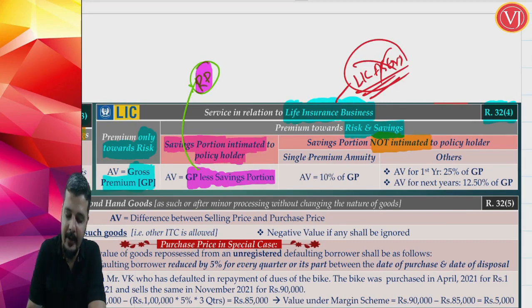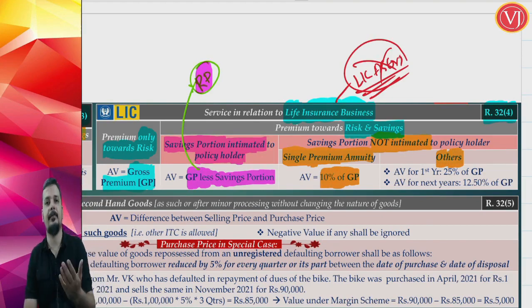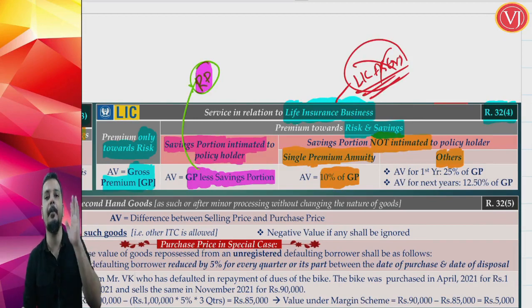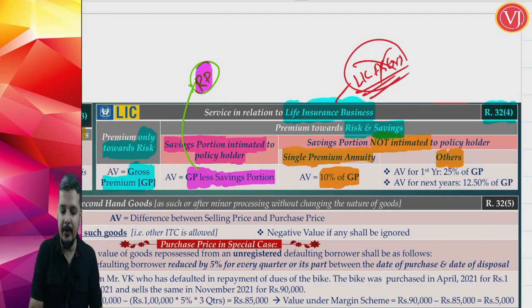Then you have to ask whether it is a single premium annuity case, where you have to pay the premium only one time. In that scenario, the assessable value is equal to 10% of gross premium. Single premium annuity means once you have paid one premium, you need not pay any more. It is only a one-time premium policy. You have to pay the premium only once, and that will be a big amount. Therefore, the assessable value will be 10% of gross premium.